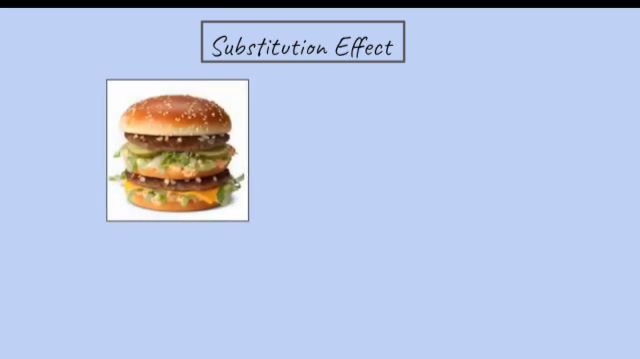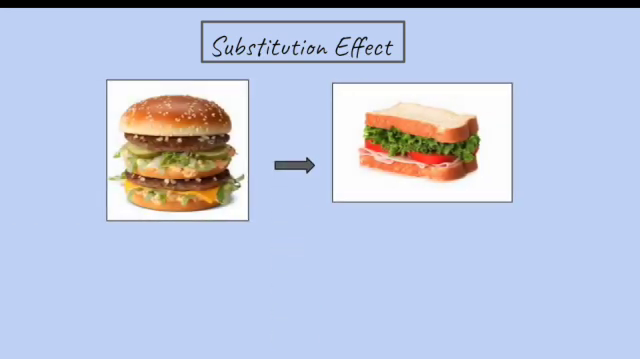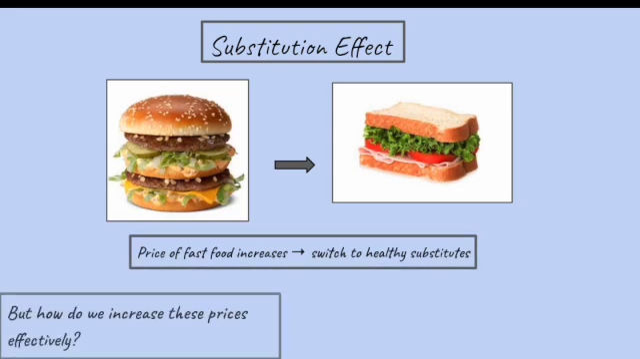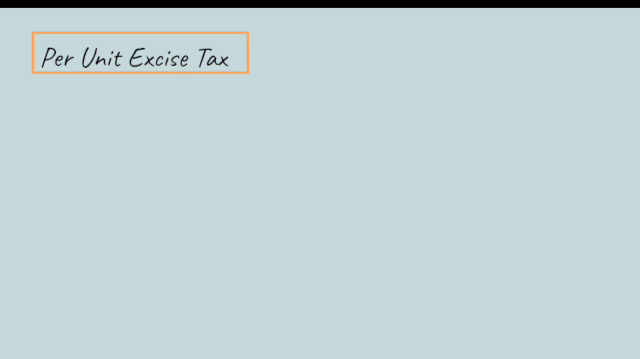The substitution effect occurs when a price increase makes a good relatively more expensive compared to alternatives, leading customers to switch to cheaper substitutes. In this case, people switch from unhealthy fast food items to healthy alternatives. But how do we raise these prices? We do this through a per unit excise tax, which charges a fixed amount per item sold.